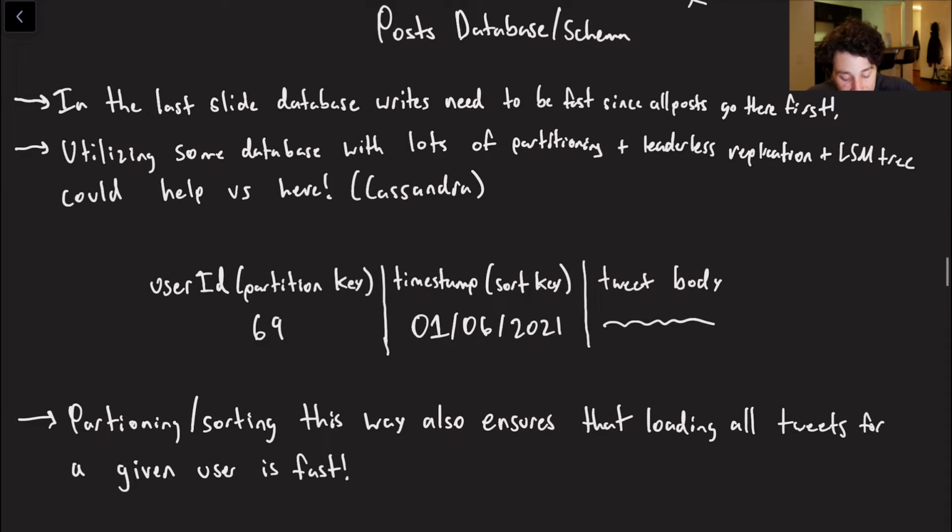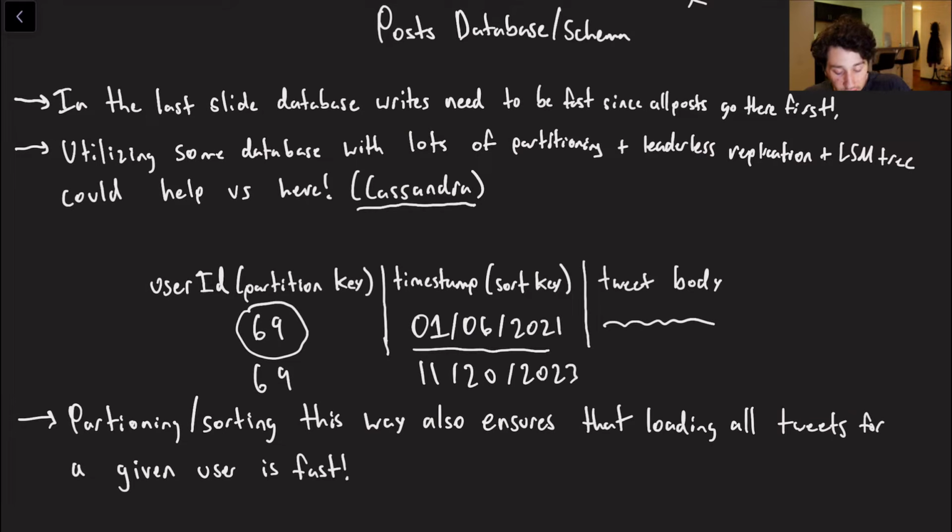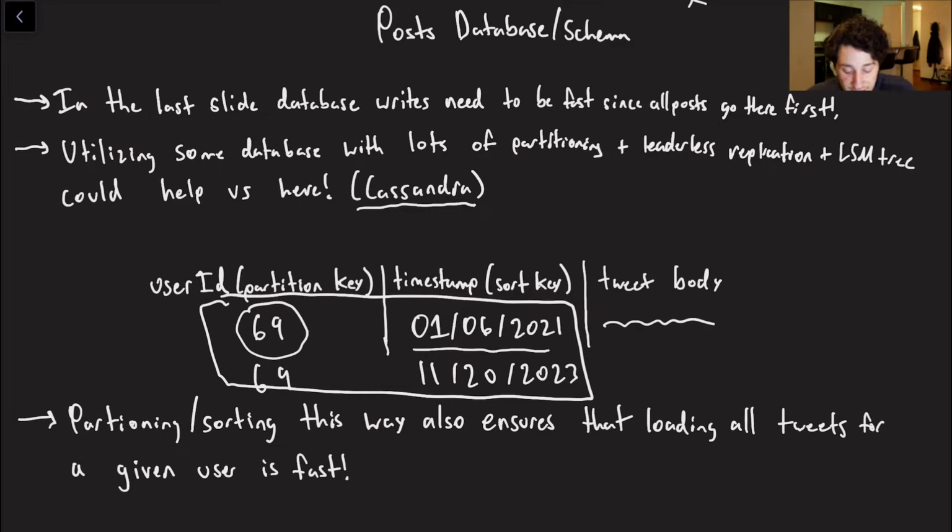So for the same reasoning as before, I again wanted to use Cassandra, but this time I wanted to partition it in a slightly different way, where I would partition by the user ID so that you keep all posts from the same user on a given node, and then within a given partition, we want to use the timestamp as the sort key. This means that when we run a query, let's say we've got user 69, and then today's date, 11/20/2023, when I load all of these posts, they're already going to be in pre-sorted order, and that's going to keep our query very fast for when we say get posts of a specific user.